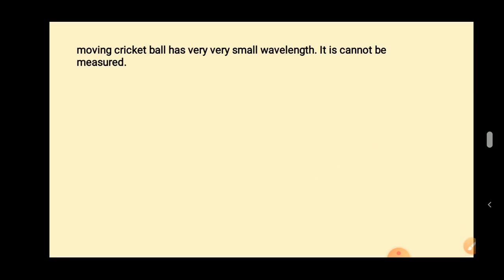The cricket ball is macroscopic. Macroscopic means it is big. The electron is microscopic, you can't see it. It is a very small particle. So this hypothesis is only for microscopic moving particles, not for big objects. I hope you understood the concept about de Broglie.